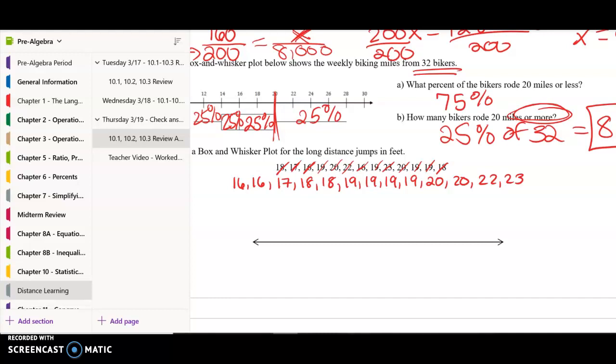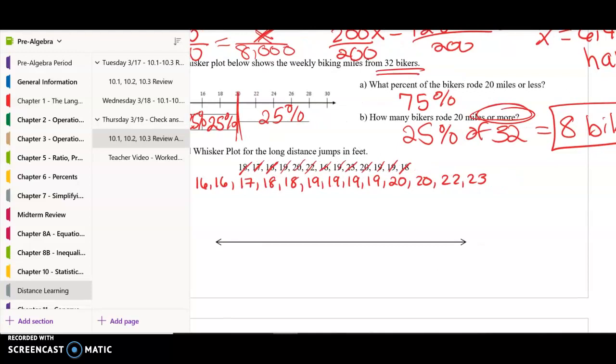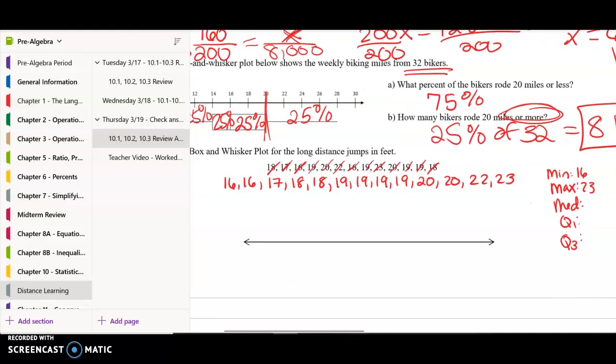All right, so now I need to find the minimum, which I know is 16, the maximum, the median, the first quartile, which is the lower quartile, and the third quartile, which is the upper quartile. So the median, I know there was 13, so 1, 2, 3, 4, 5, 6, 1, 2, 3, 4, 5, 6, which makes this 19 the median.